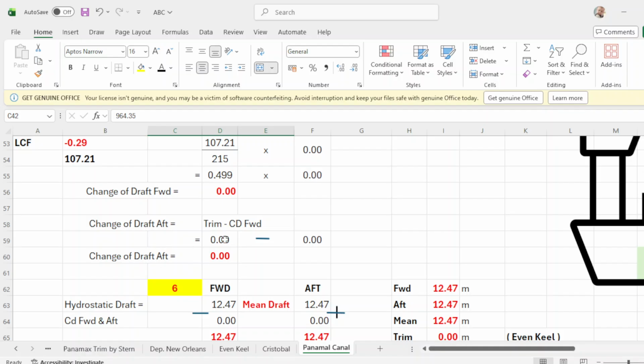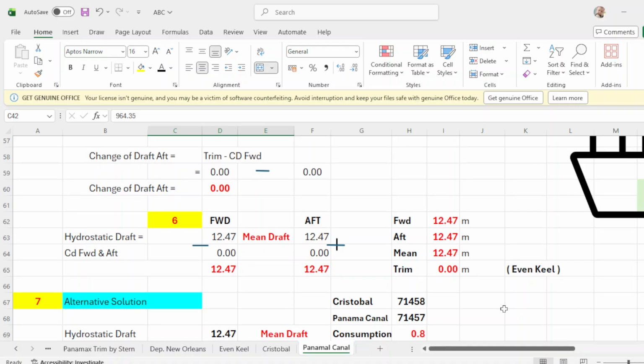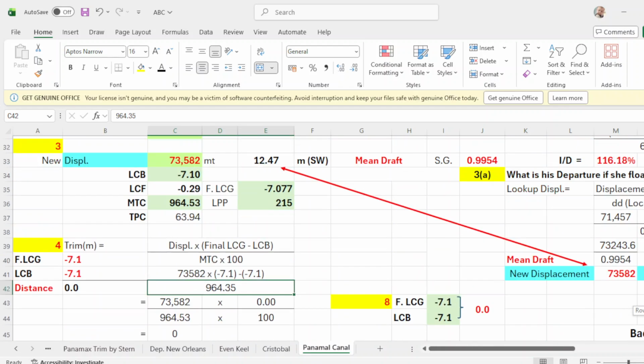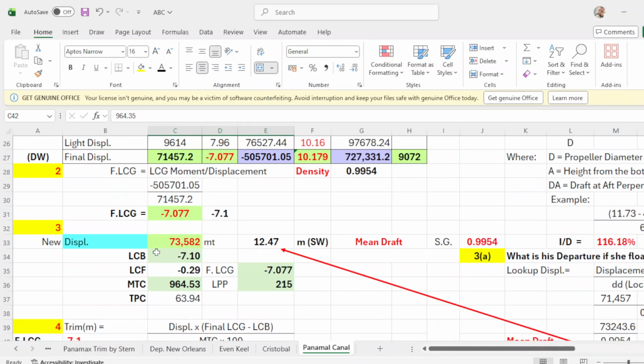And change of drop up is trim minus change of drop forward. Your trim is 0, change of drop is 0, then your change of drop up is 0. So if you now apply the change of drop forward, your forward is 12.47, up is 12.7, which is your mean drop, which is this one, from this displacement. Okay, you go down.